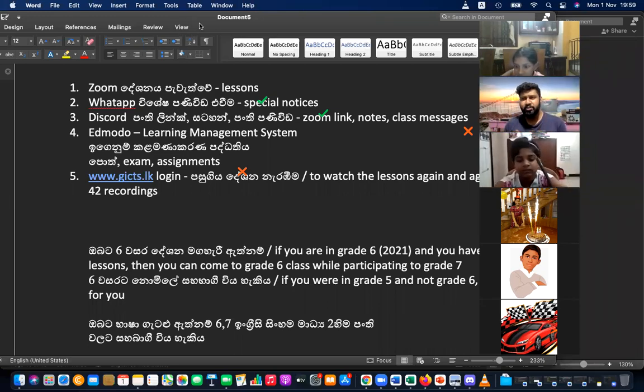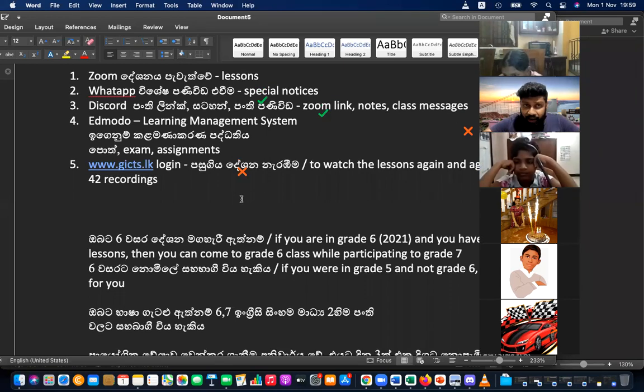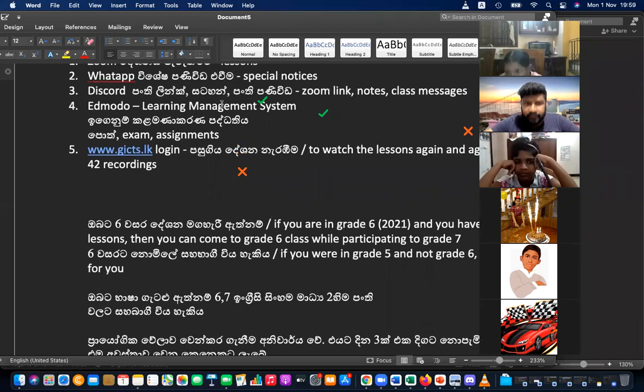The first reason, you missed some lessons last year. You can come here. The second reason is you are originally in grade 6. Then you should come to this one. You can participate, as I said in the beginning, in both mediums, English and Sinhala. If you really need to learn this in both languages, you can participate in both the Sinhala medium and the English medium.